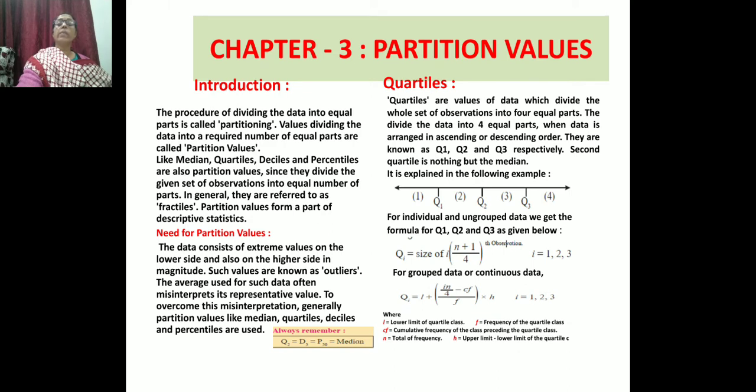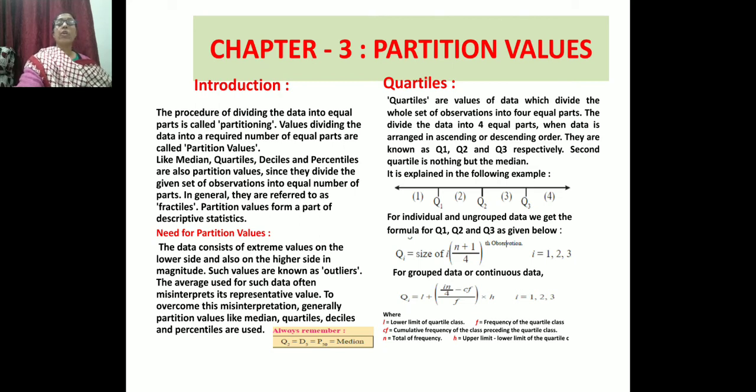These all values will be the same. Now you may not be familiar with what is quartiles or deciles or percentiles. We are going to study about it. Just for knowledge, I said that it is written that Q2 is equal to D5 is equal to P50.